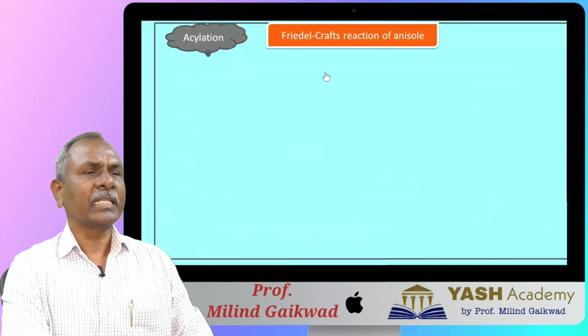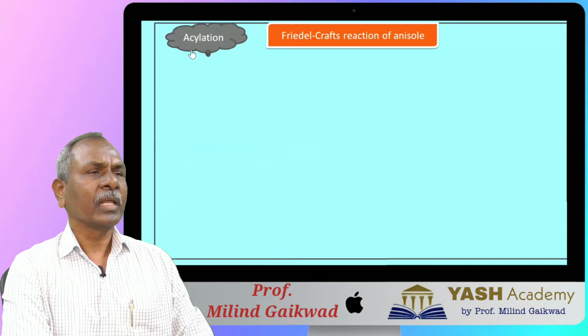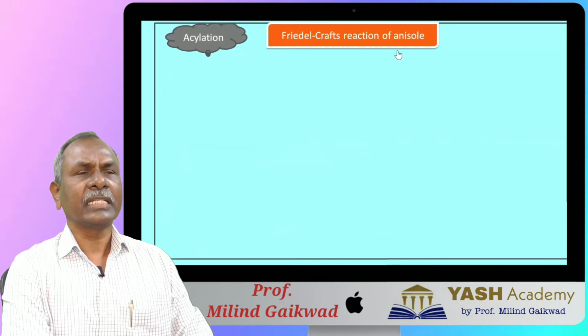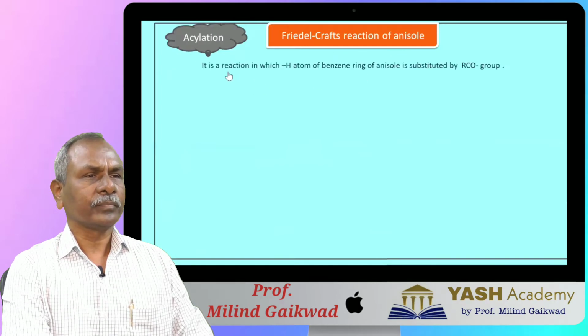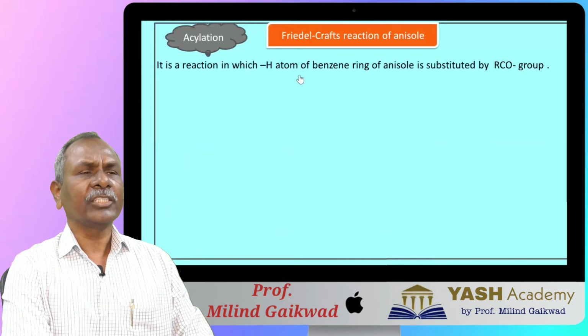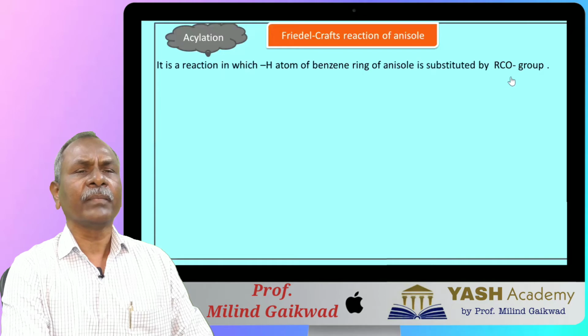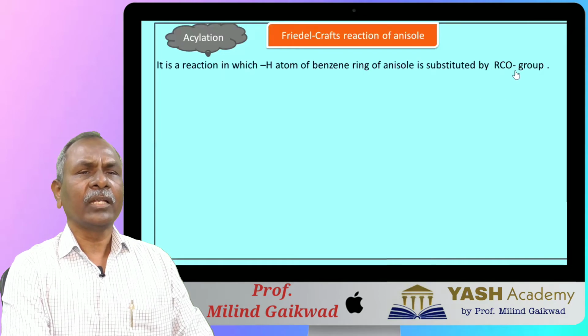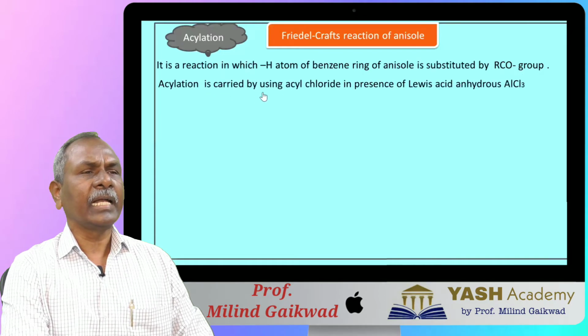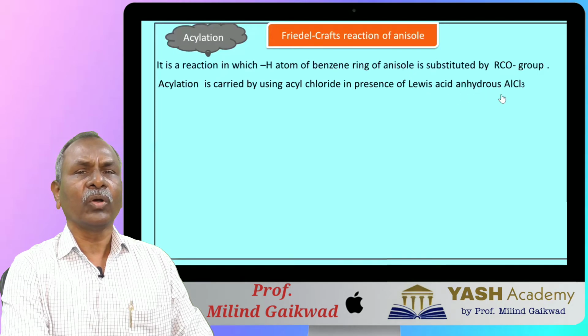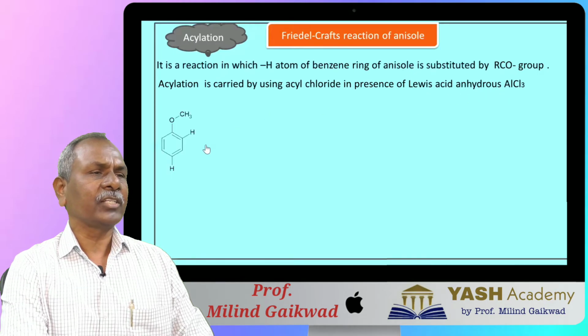Now this is the last chemical reaction, acylation, Friedel-Crafts acylation of anisole. It is a reaction in which hydrogen atom of benzene ring of anisole is substituted by RCO acyl group and is carried out by using acyl chloride or acetyl chloride in presence of Lewis acid, that is anhydrous aluminum chloride. Now see the reaction.